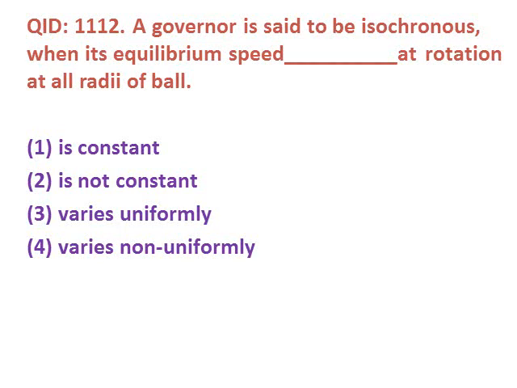Next question. A governor is said to be isochronous when its equilibrium speed at rotation at all radii of the ball is: options are 1 constant, 2 not constant, 3 varies uniformly, 4 varies non-uniformly. Whenever it is an isochronous governor, the speed will be constant. Option number 1 is correct. The speed is constant for all radii of rotation.